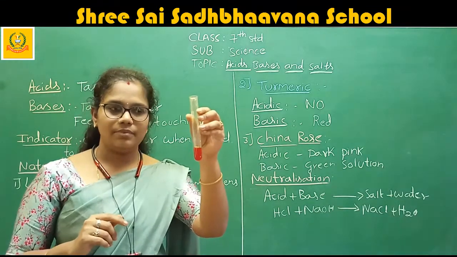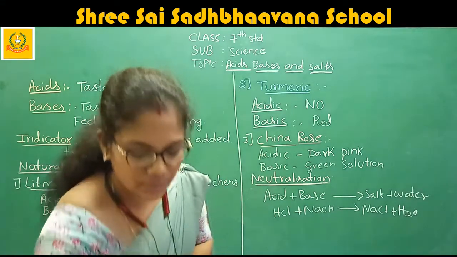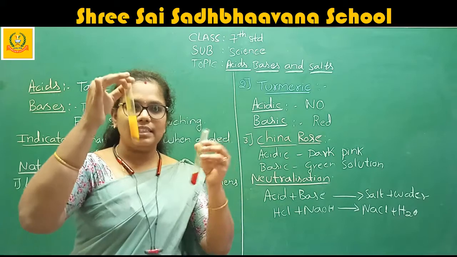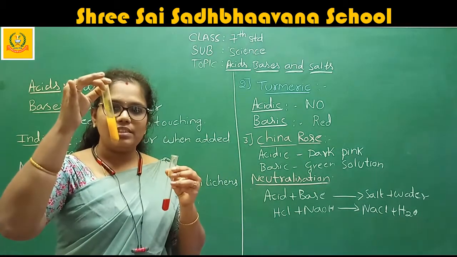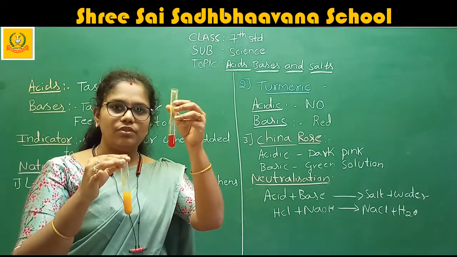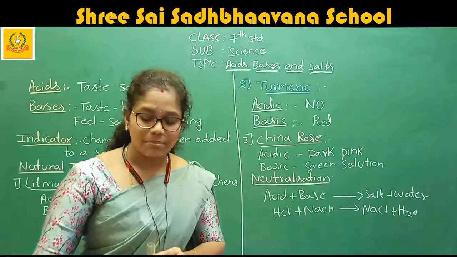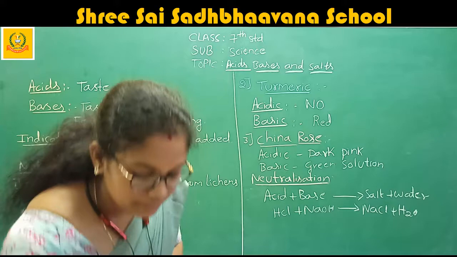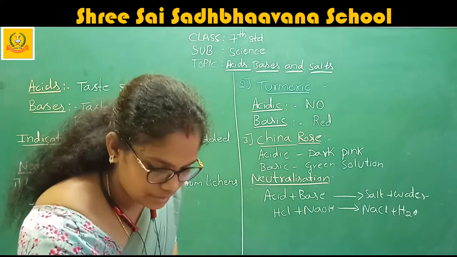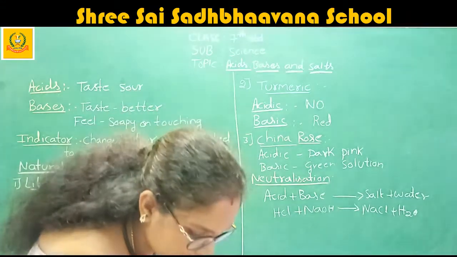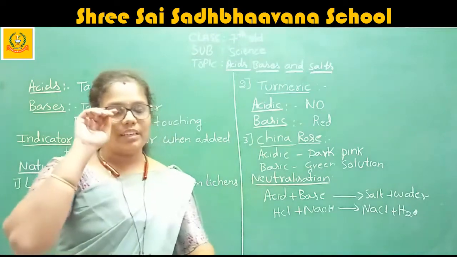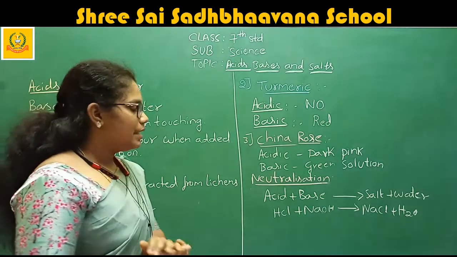You can see this color. If you see the turmeric's first color, the turmeric is this color, right? For this turmeric, I just add a little bit of the base. See how it is changed. Okay, this is the example to explain how the turmeric reacts.